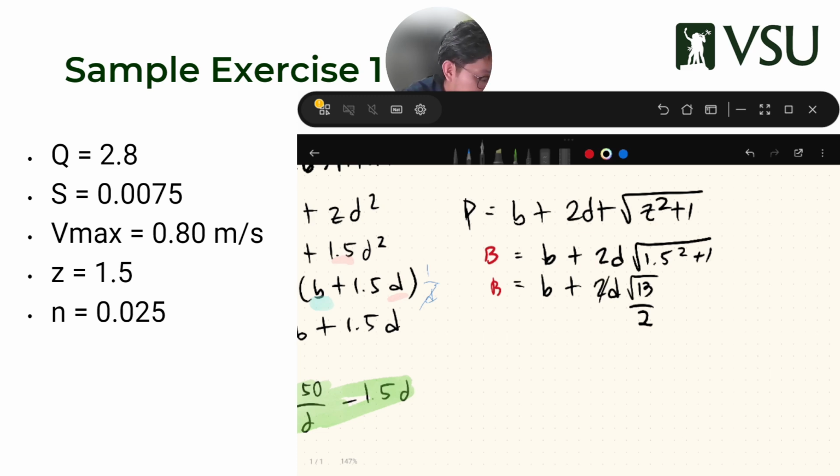I can cancel out 2. I am left with B equals small b plus D square root of 13.